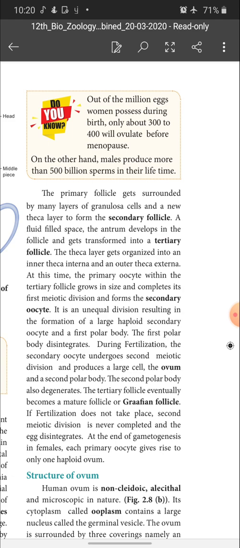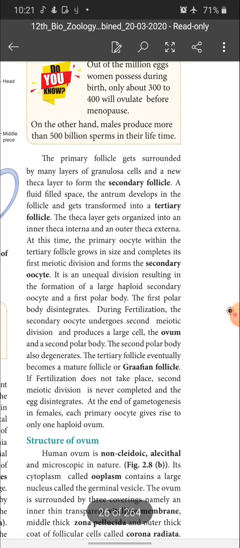The tertiary follicle eventually becomes a mature follicle or Graafian follicle. If fertilization does not take place, the second meiotic division is never completed and the egg disintegrates. Once fertilization happens, the egg enters the second meiotic division and produces the ovum. If there is no fertilization, the egg cannot complete its second meiotic division and it disintegrates. At the end of gametogenesis in females, each primary oocyte gives rise to only one haploid ovum. But at the end of spermatogenesis, each spermatogonium produces 4 haploid spermatozoa.